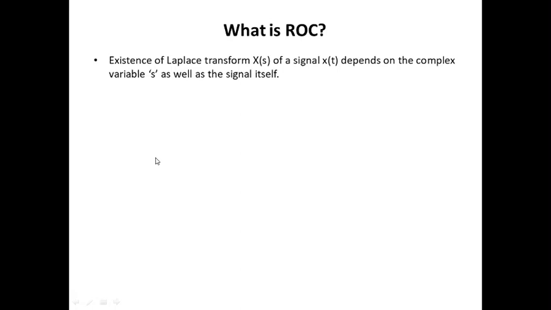Hence, it is always necessary to mention what is the region or what is the criteria under which the particular Laplace transform of a signal will converge. So this convergence depends upon the variable s as well as the signal itself. Both of them contribute to how the signal or the Laplace transform converges.